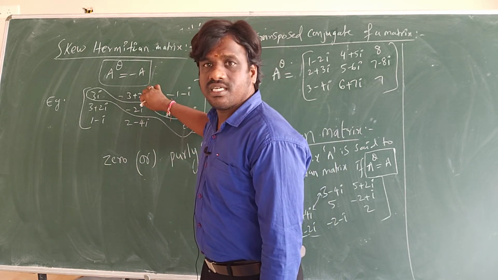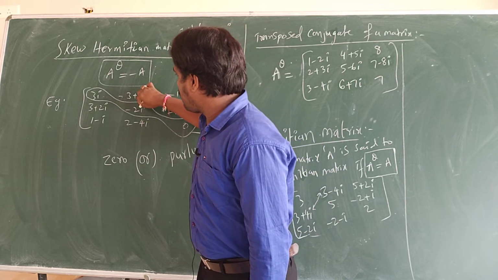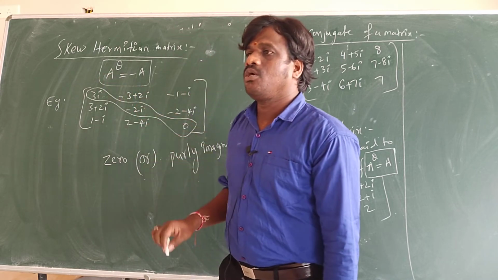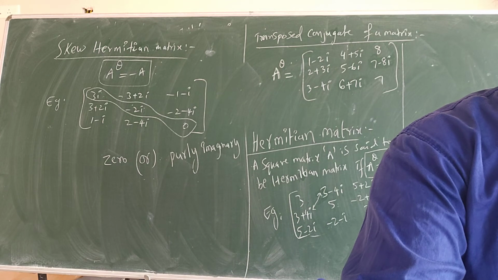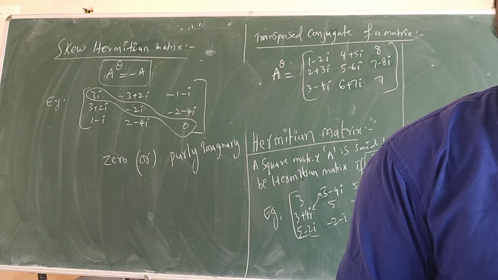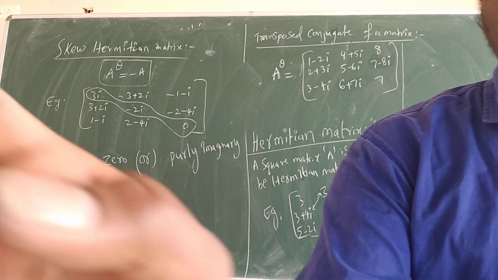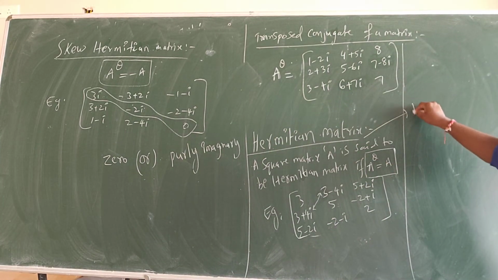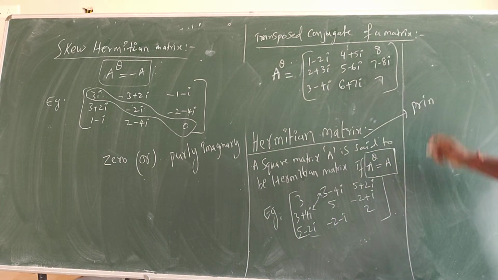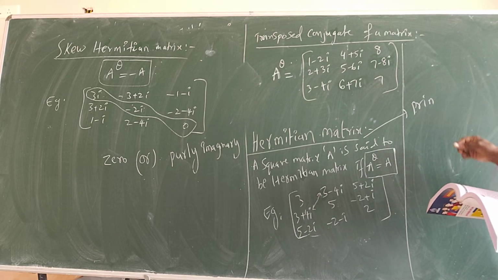But one more thing is here: the principal diagonal elements are purely imaginary or zeros. Understood? Write down that point. In a Hermitian matrix, the principal diagonal elements are real.